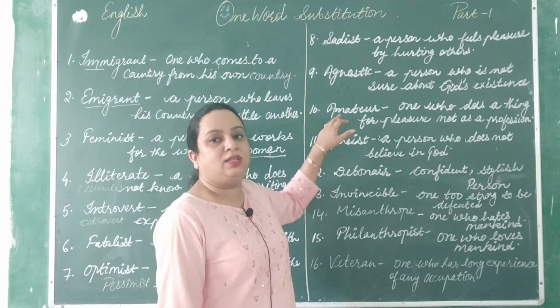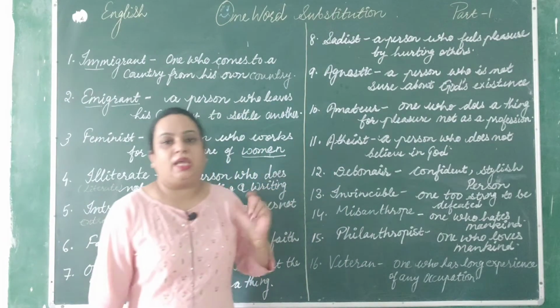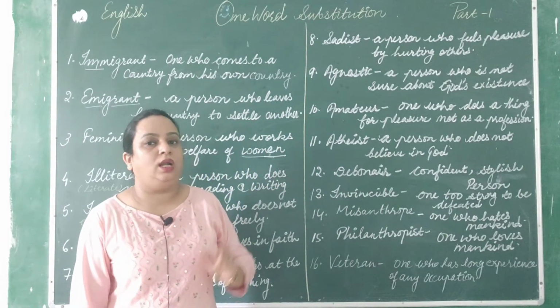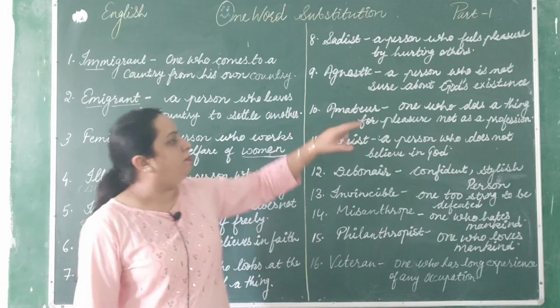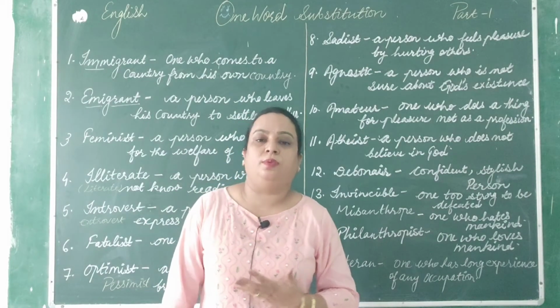Okay, agnostic. Next is amateur. It is amateur, AMATEUR, amateur. Amateur is a person who does a thing for his pleasure, not as his profession.